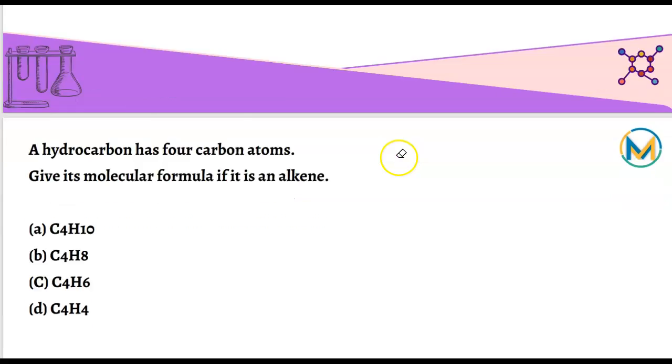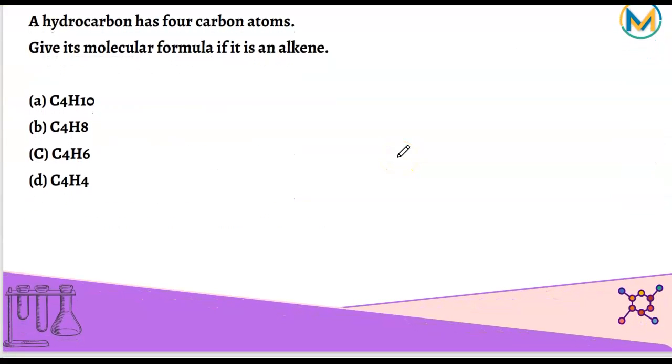The next question here. A hydrocarbon has 4 carbon atoms. Give its molecular formula if it's an alkene. So if it's an alkene, it has a double bond. So let's say here, this becomes the 4 carbon parent chain. Let's satisfy it with H's. So 1, 2, 3 is already satisfied.